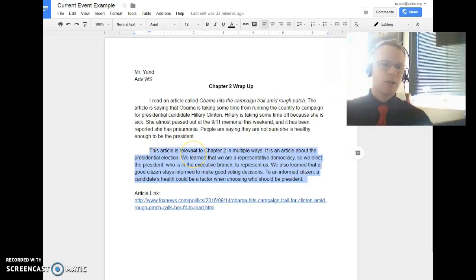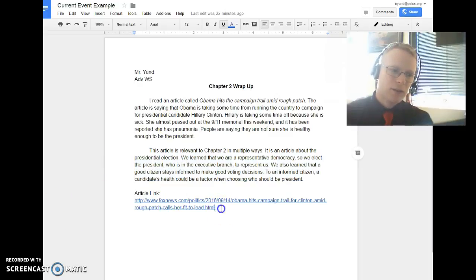Paragraph 2. This is relevant to Chapter 2 in multiple ways. This article about the presidential election. We learned that we are a representative democracy, so we elect people to represent us, like the president. We learned the president is in the executive branch. We also learned that a good citizen stays informed, and that maybe, to some people, the health of a candidate should be a consideration when voting for them or voting for someone else. So real easy. Oh, and importantly, here's the link to the article.